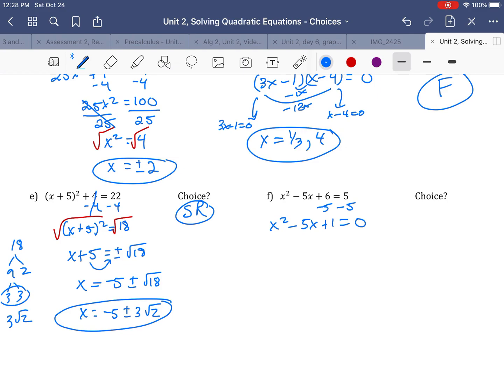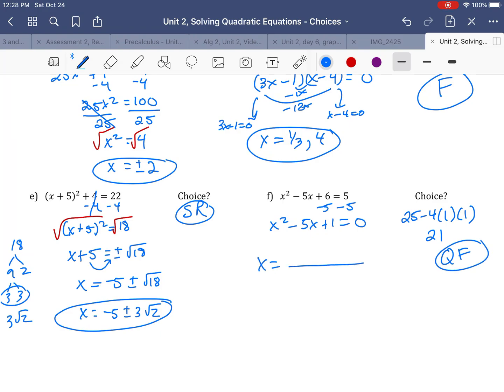But why don't we just figure out our discriminant anyway, and then I'll be partway done for my quadratic formula. So my b value is -5, if I square it, it gets 25, minus 4 times a, which is 1 in this problem, and c is 1. So I'm going to get 25 minus 4, so 21. That's why I wasn't able to factor it, because this is not a perfect square. So I have to do the quadratic formula. Okay, all right, but we're practically done.